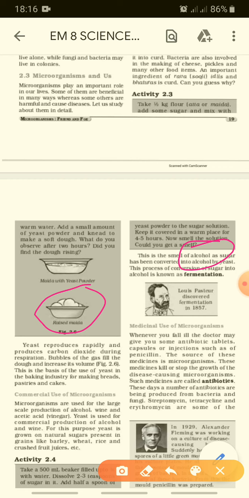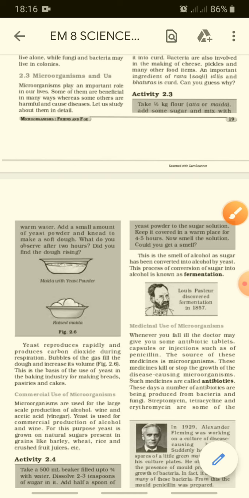In this 2.4 activity, what we did, we have taken water and we added sugar to make a solution, right? So what happens? How does the smell of the solution come? So the smell of the alcohol comes as sugar has been converted into alcohol with the help of the yeast.